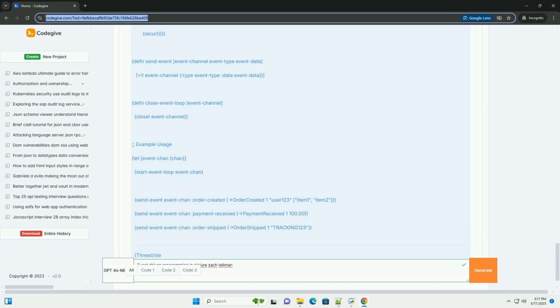Conclusion. Event-driven programming offers a powerful and flexible approach to building complex systems in Clojure. By embracing immutability, data-oriented design, and Clojure's concurrency primitives, you can create highly modular, maintainable, and scalable applications. Remember to focus on clear event definitions, robust error handling, and asynchronous processing where necessary. Keep it simple and iterate.